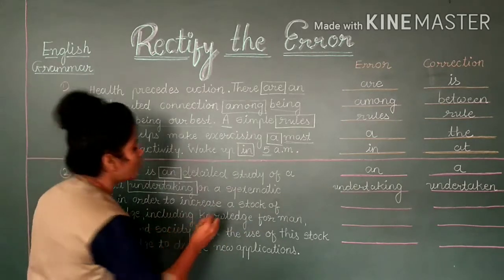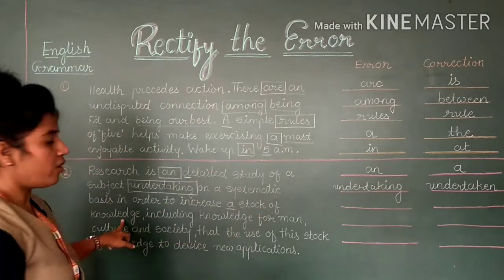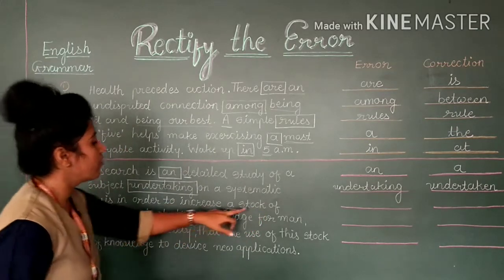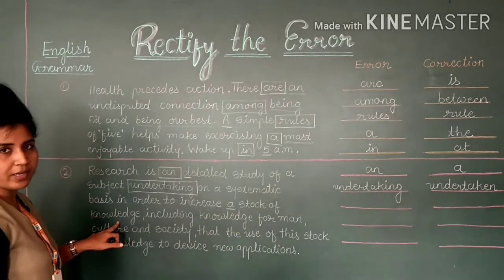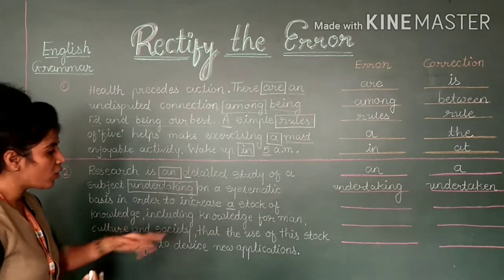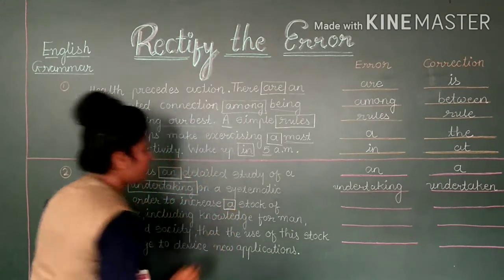Here you can see the word a. Our stock of knowledge, we already have a specific thing. Which stock do we have? So the stock of knowledge we have. We already knew the particular stock we have been given, so we can't use a, because a is indefinite.